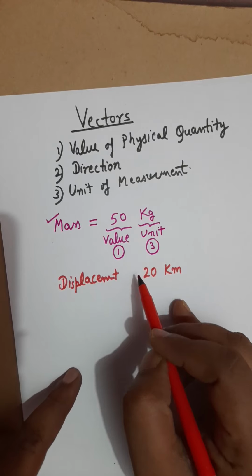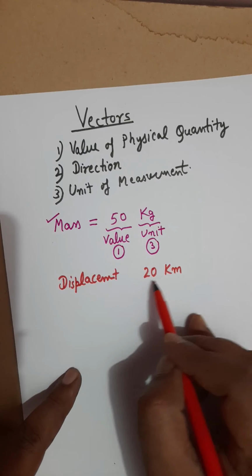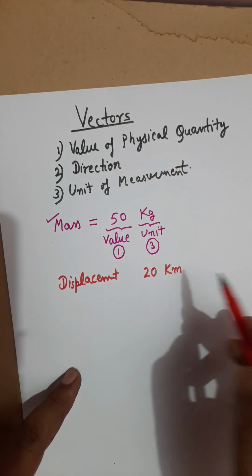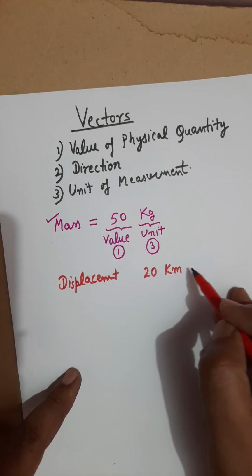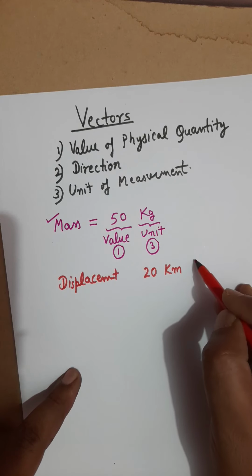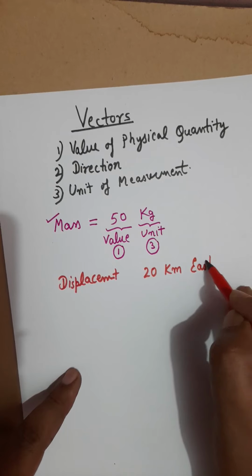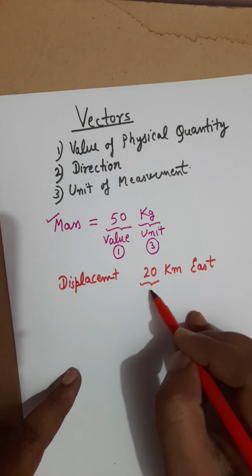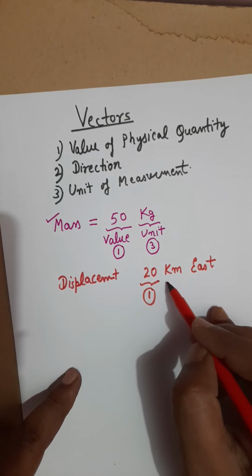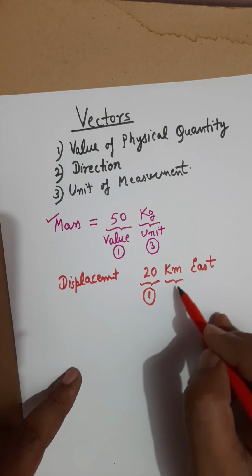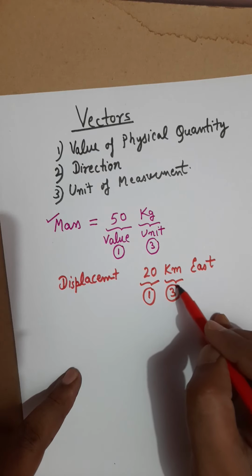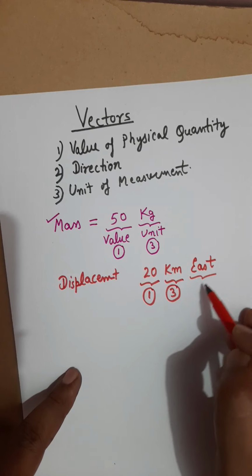So displacement of 20 kilometer is incomplete without the direction part. So we need to tell the direction here, and let the direction be, for example, east. So this 20, which is our point number 1, the value, kilometer is point number 3, the unit of measurement, and this east is point number 2, which is direction.